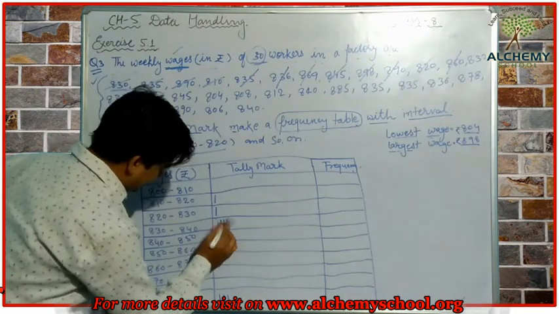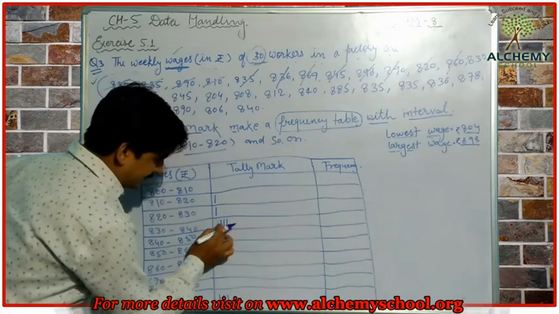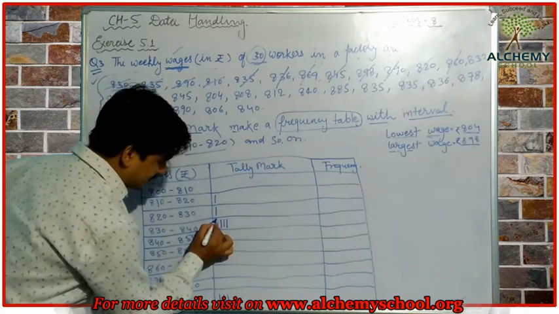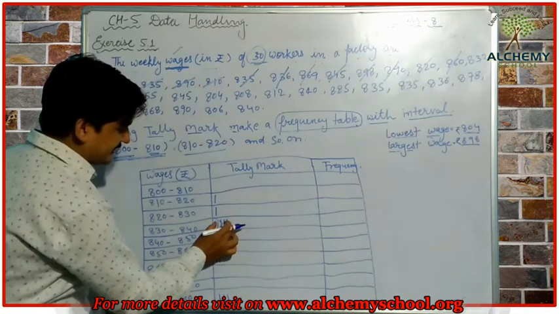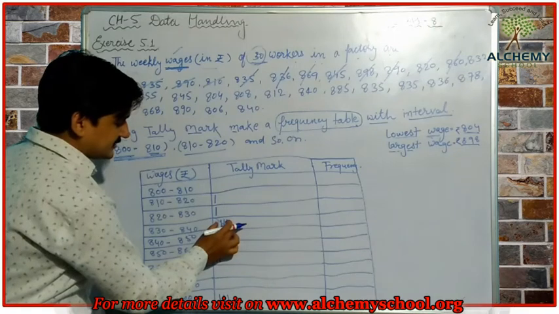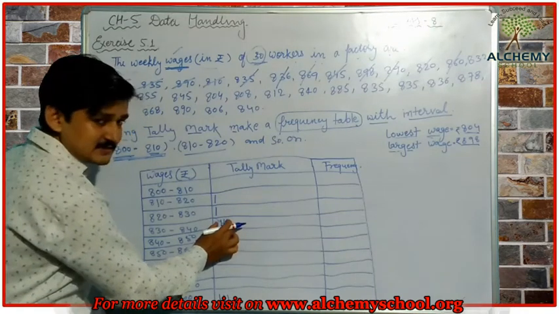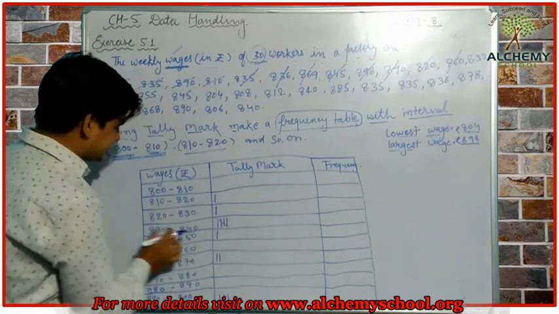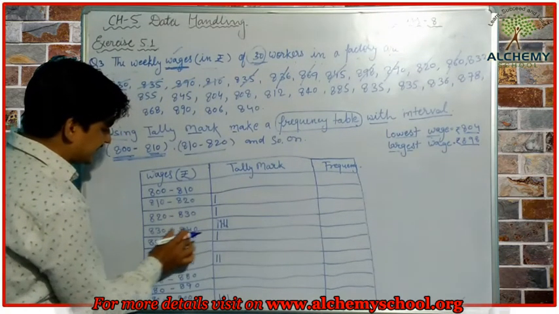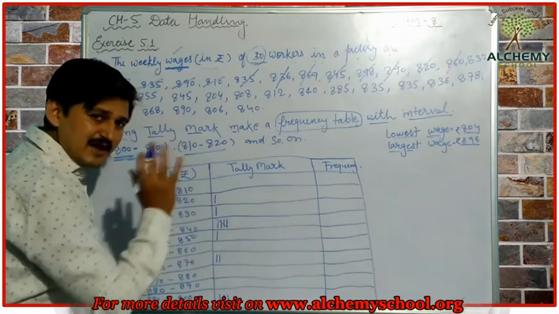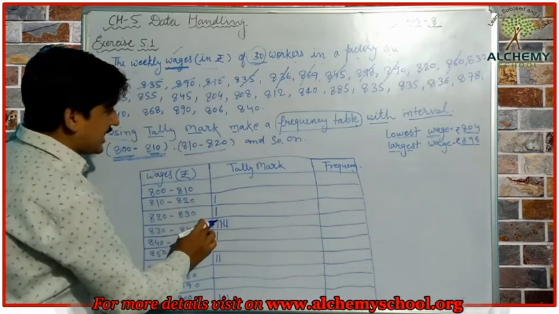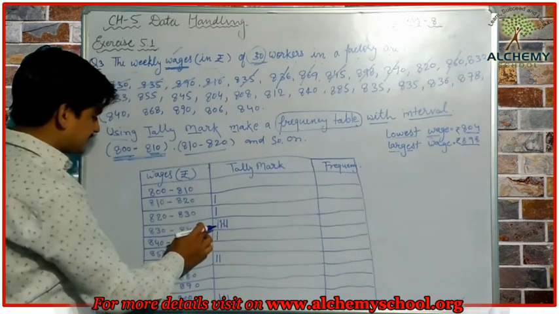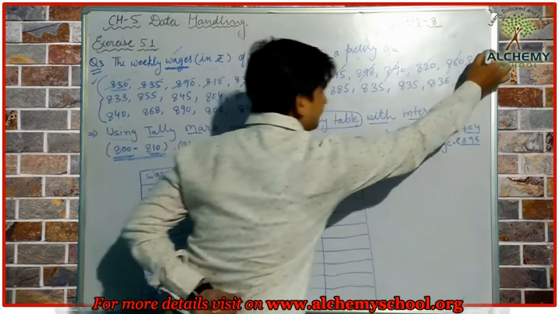You can see here now I have completed 4 lines. When we make the 5th line, the 5th line will be a cross. This symbol will represent number 5. It means we have included the numbers lying between 830 to 840 five times. Now 832 I have included here.